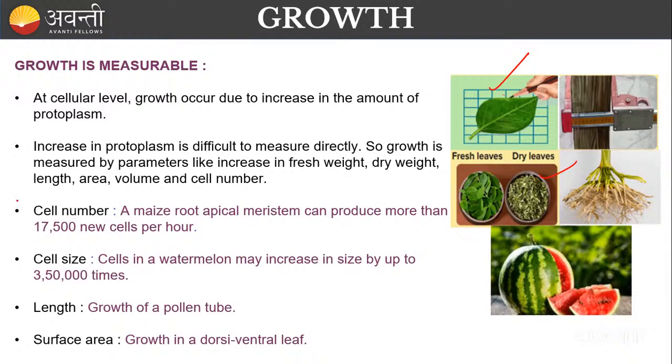And here, this is the important point you have to remember in this topic. The cell number in the maize: in the maize, you can see the root apical meristem. This root apical meristem will produce more than 17,500 new cells. Remember the number 17,500 new cells per hour, not per minute. Per hour it is going to be increased.